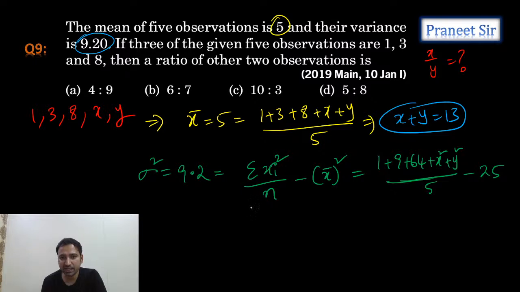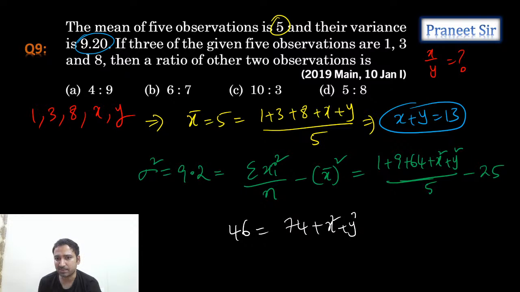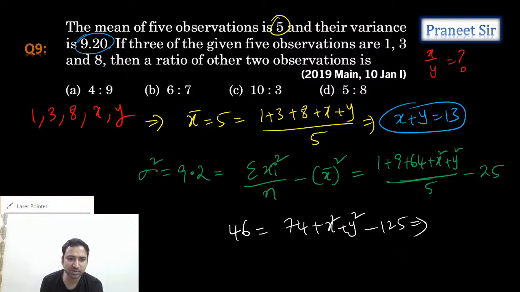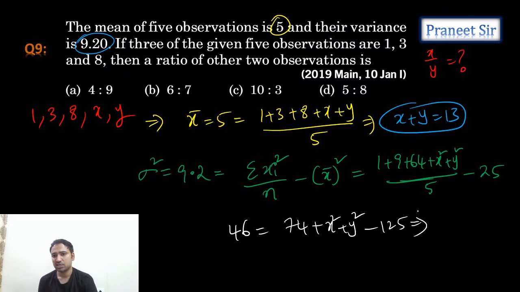So when you multiply with 5, what are we getting, guys? Are we getting 46 is equal to 74 plus x square plus y square minus 125? That's what we're getting. So from this, can I calculate x square plus y square? Tell me, what is it? x square plus y square, how much are we getting? 74 minus 125, is it 51? Yes. If you send that 51 to the other side, 97. x square plus y square is 97.